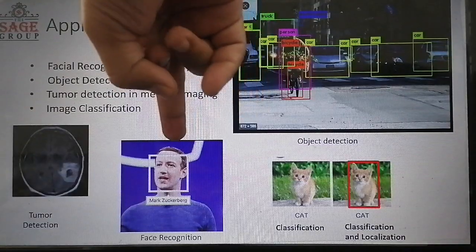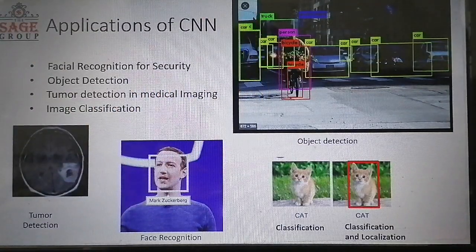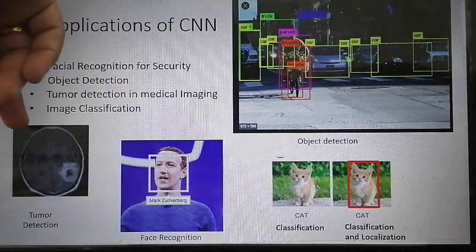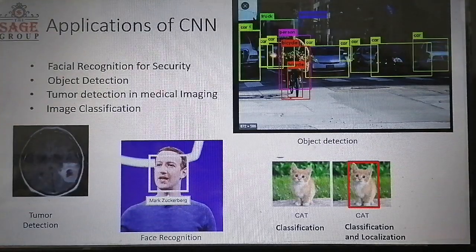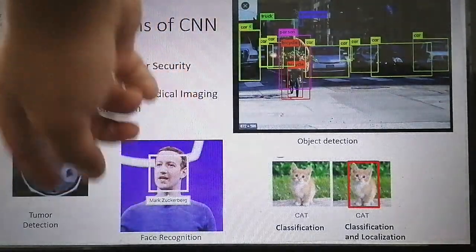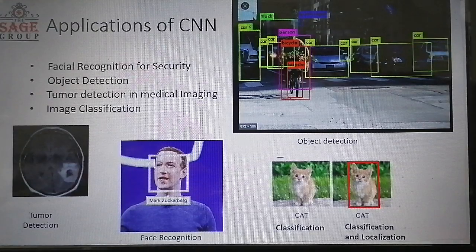As you can see in this image, a face is recognized, which is tagged with the name Mark Zuckerberg. Okay, this is the name of that person. So we can use it in facial recognition. And there is a third use case of this CNN, in which an image of a brain is given and the place of a tumor is highlighted. Okay, so this portion is highlighted with the help of the convolutional neural network. So these are the possible applications of the convolutional network.